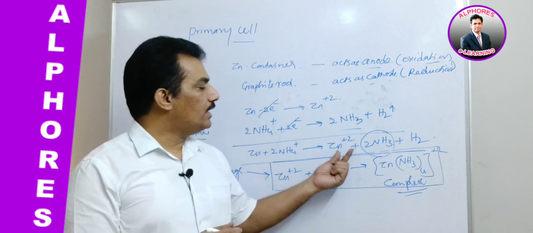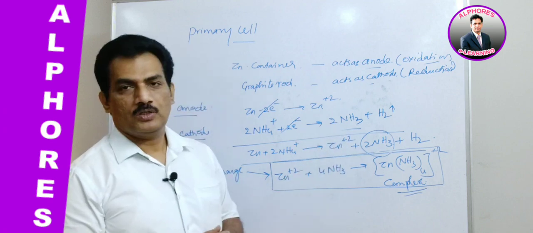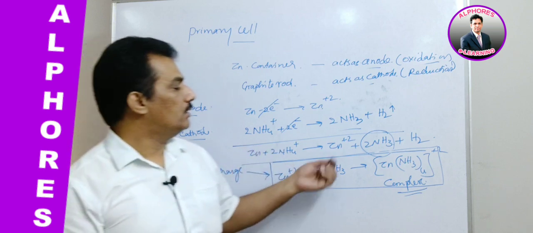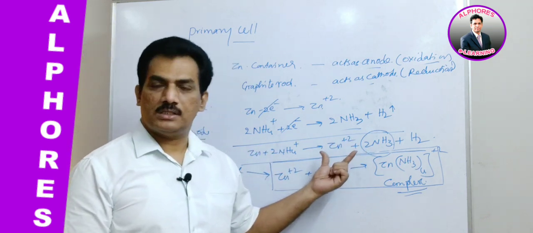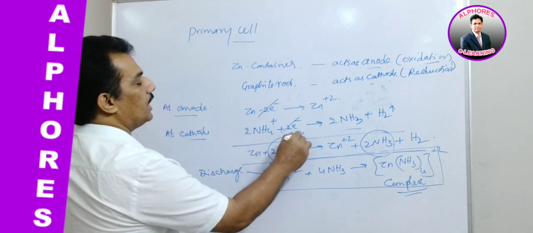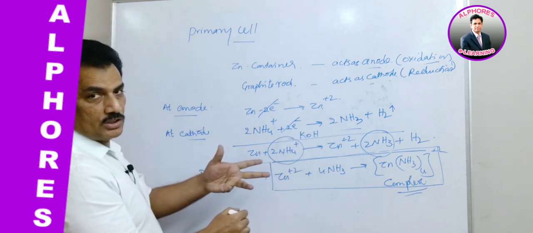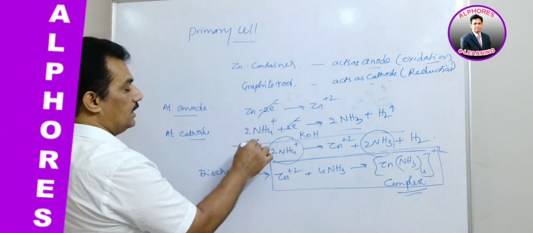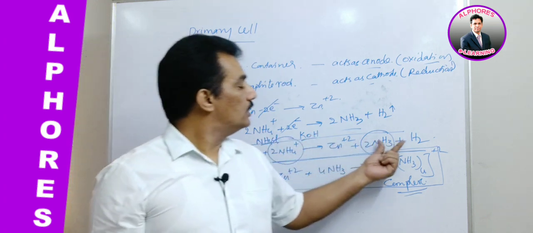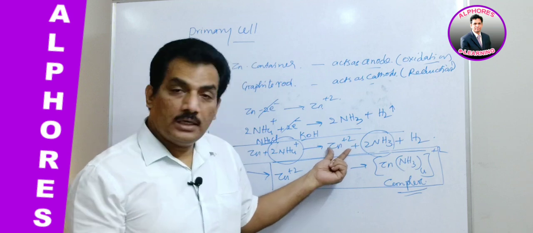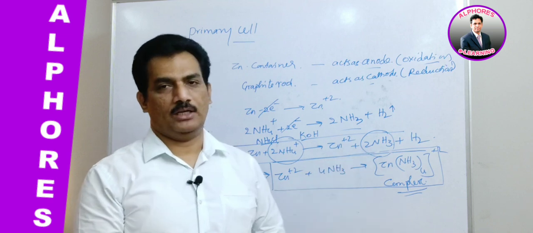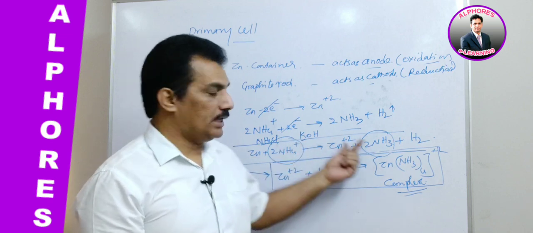Clear? Now, how can we protect this cell so that it keeps functioning even when we are not using it for a long time? It is simply by replacing the ammonium chloride with a KOH solution or KOH paste. Instead of ammonium chloride, if we use KOH, then this corroding of zinc is not happening. That is, corrosion of the zinc metal is not happening, and thereby it can be protected.